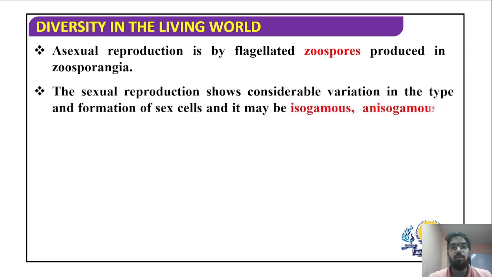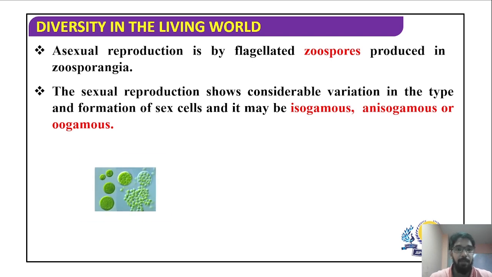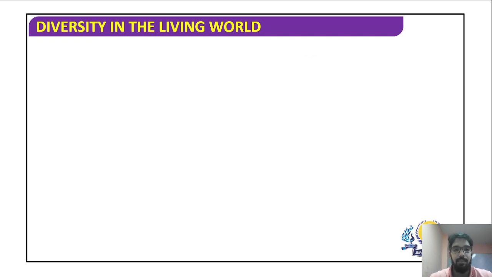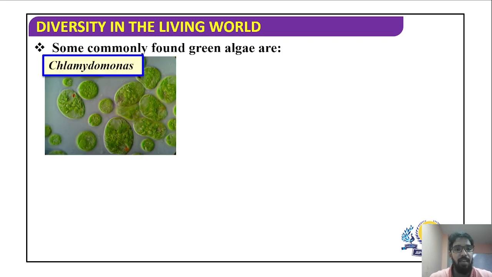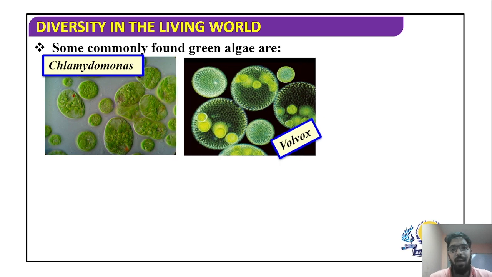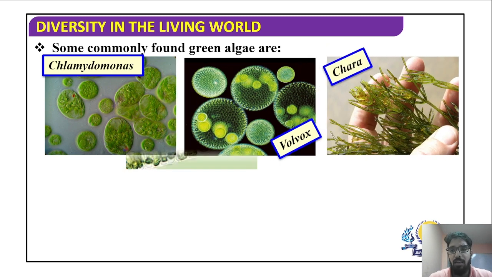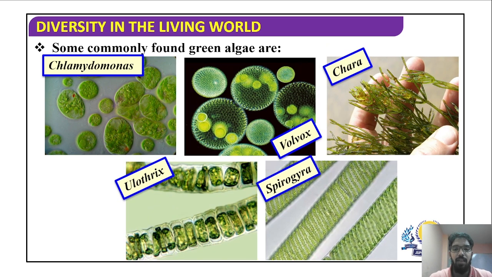And sexual reproduction generally is of all three forms. We can say isogamous sexual reproduction, anisogamous, as well as oogamous type of sexual reproduction in green algae. Yes. So let us look at some commonly found green algae. We have Chlamydomonas, we have Volvox, we have Chara, we have Ulothrix, and we have Spirogyra.